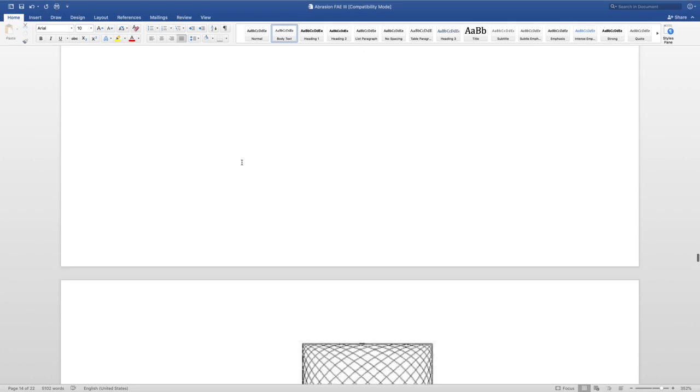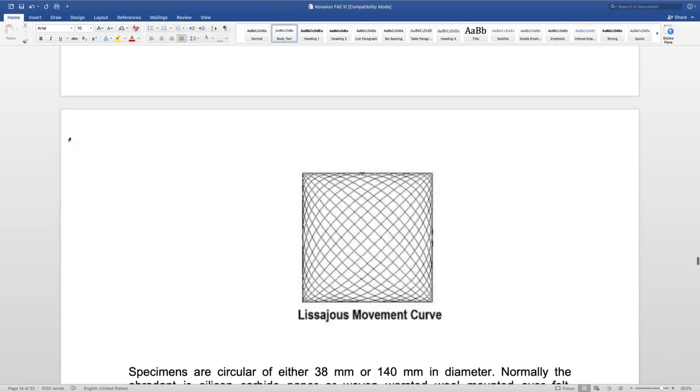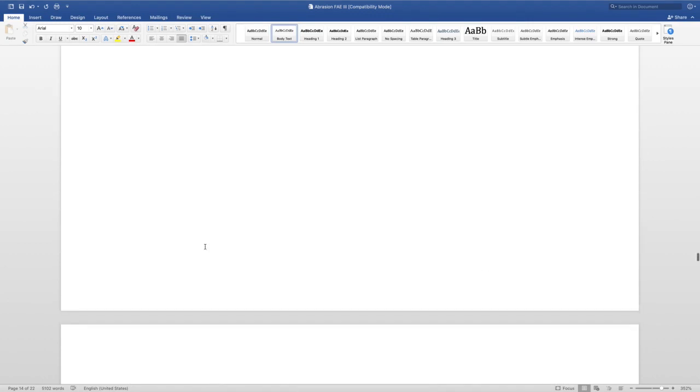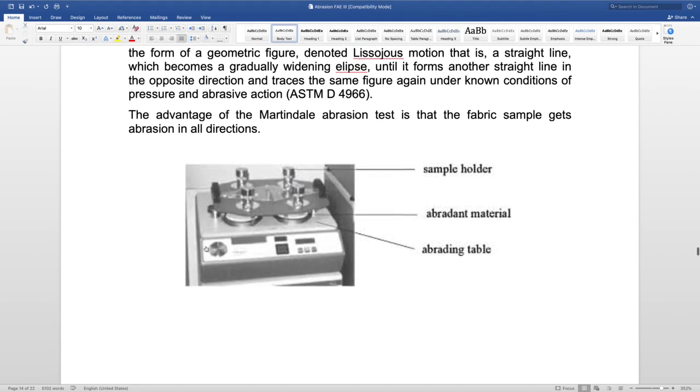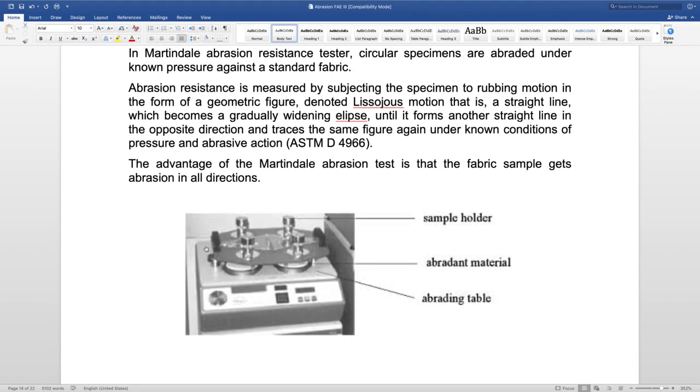So if you see in this image, this is basically showing the Lissajous movement curve, which is how the testing is taking place in this Martindale abrasion tester. And so the advantage of working with this kind of tester, that is with the Martindale abrasion tester, is that the fabric sample gets abrasion in all the directions.